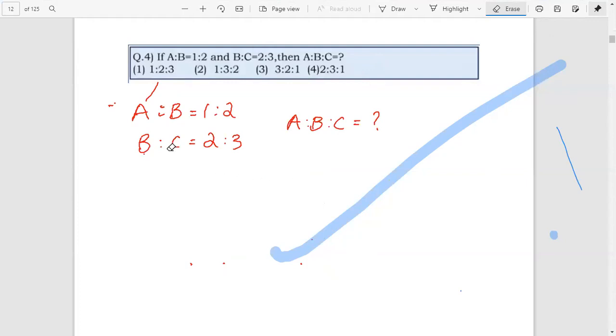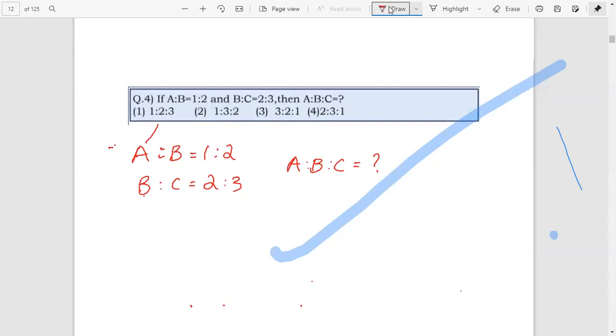Here we have A is to B equal to 1 is to 2 and B is to C equal to 2 is to 3. We have to find A is to B is to C. Here we cannot do the symbol trick because B is the same.